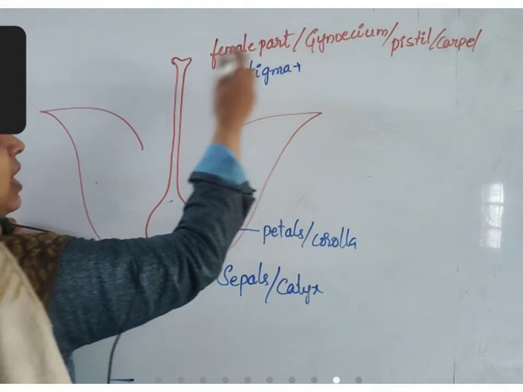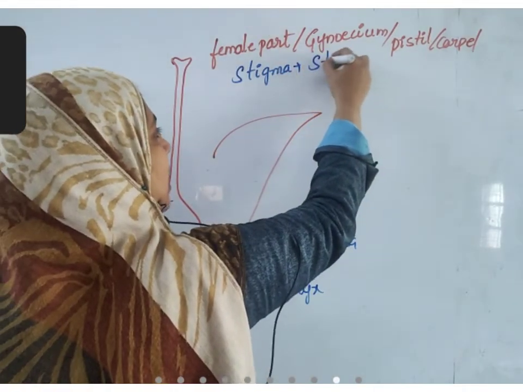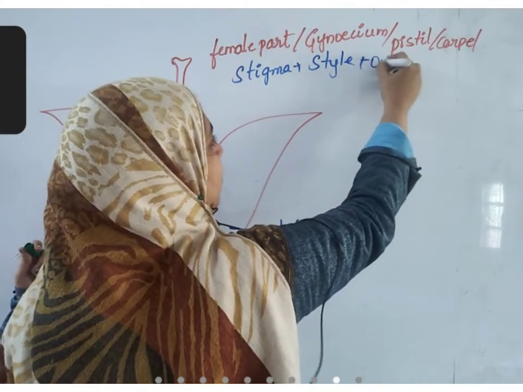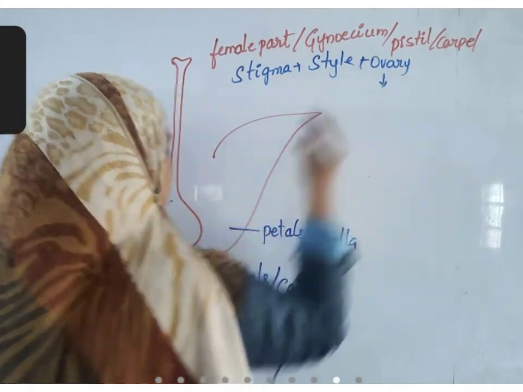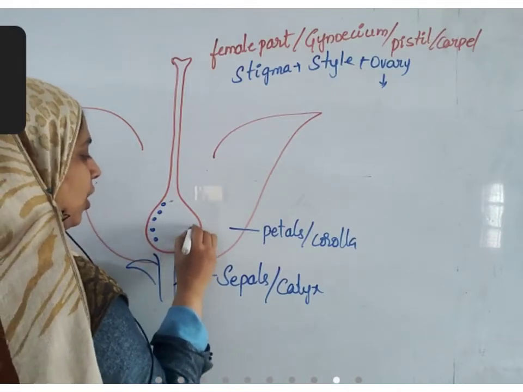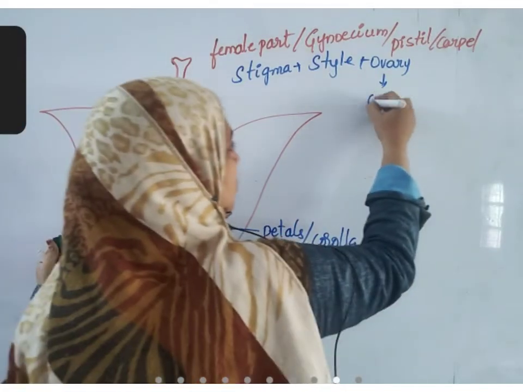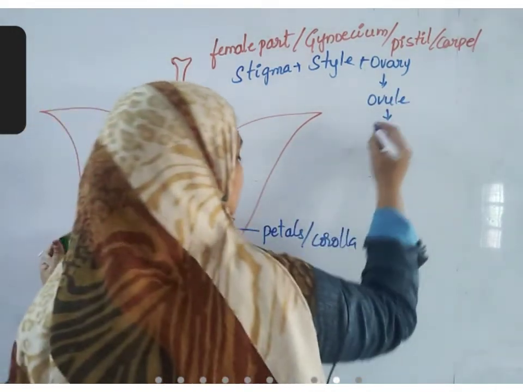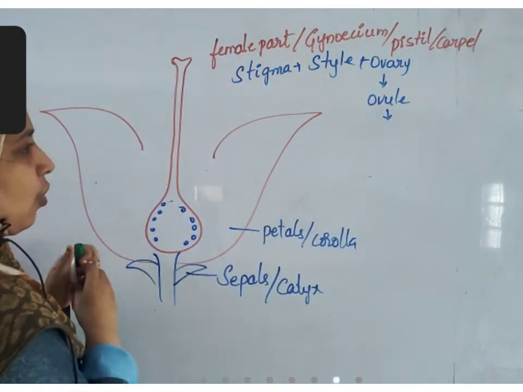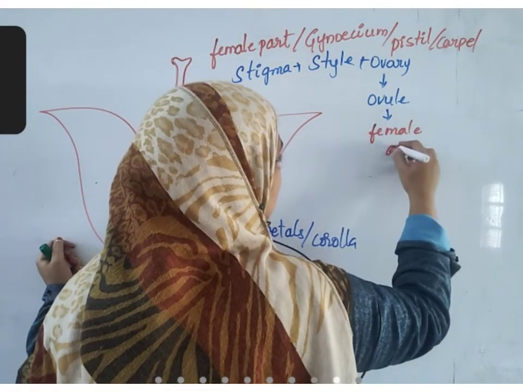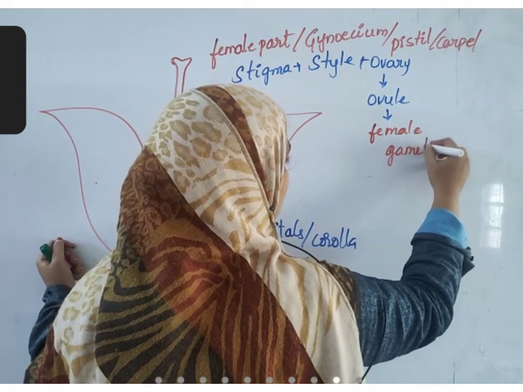This long filament like structure is called as style, and this round part at the end is called as ovary. Inside this ovary there are small future seeds called as ovules. This ovule is a female gametophyte. So in this ovule we have female gametophytes. See how small the gametophytes are.